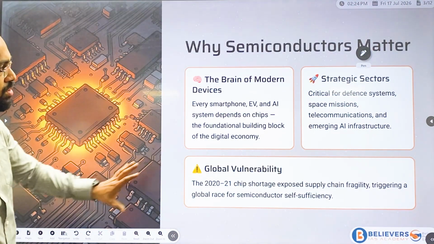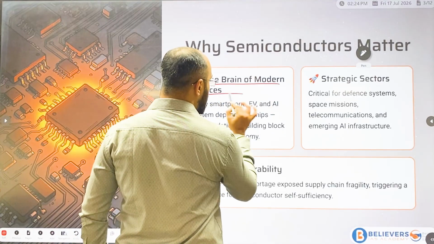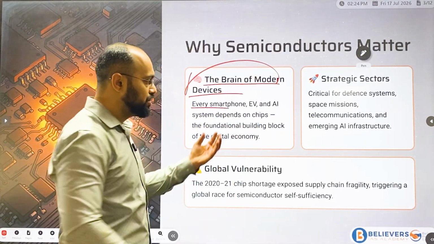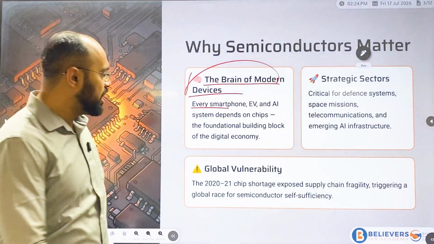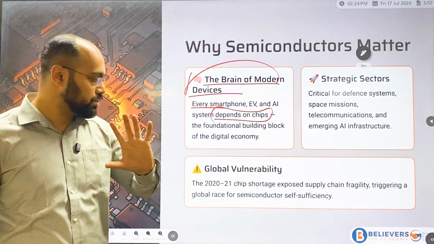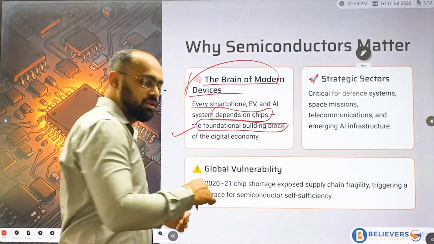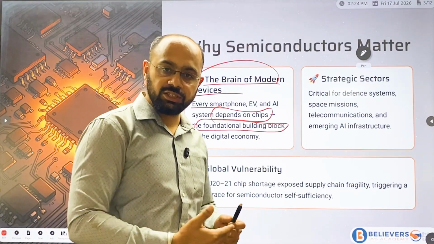Now as I told you, this is the brain of modern devices, as I told you: smartphone, EV, AI systems. All are dependent on chips. I already told you what chips are. This is the foundational building block for all these kinds of technology.